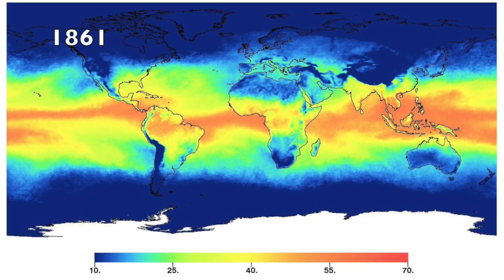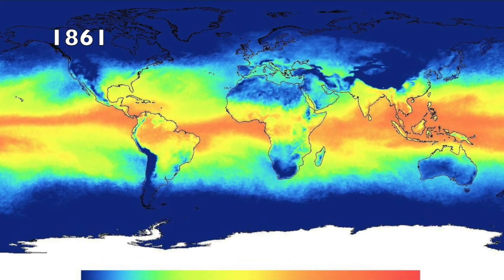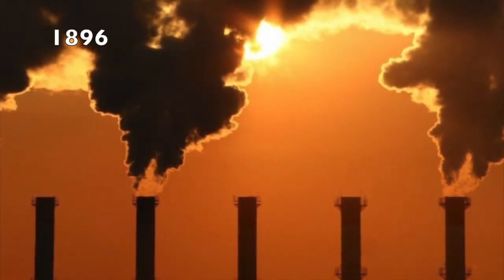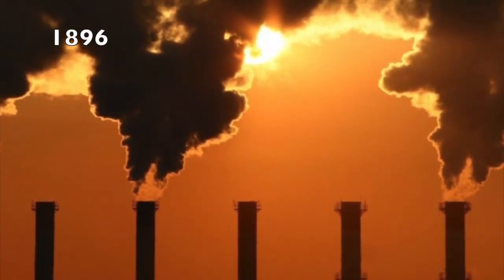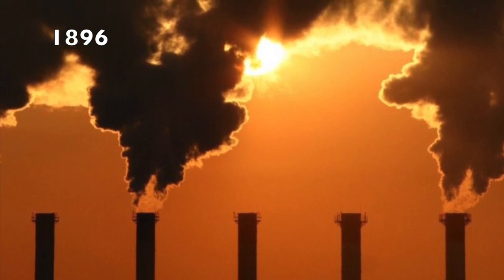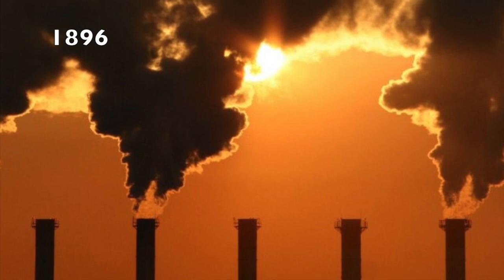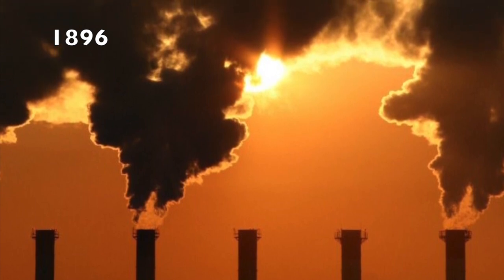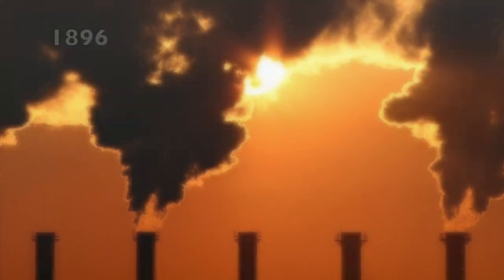In 1861, Irish physicist John Tyndall shows that water vapor and certain other gases create the greenhouse effect. In 1896, a Swedish chemist concludes that industrial-age coal burning will enhance the natural greenhouse effect. His conclusions on the likely size of man-made greenhouse warming are in the same ballpark, a few degrees Celsius for a doubling of CO2, as modern-day climate models.